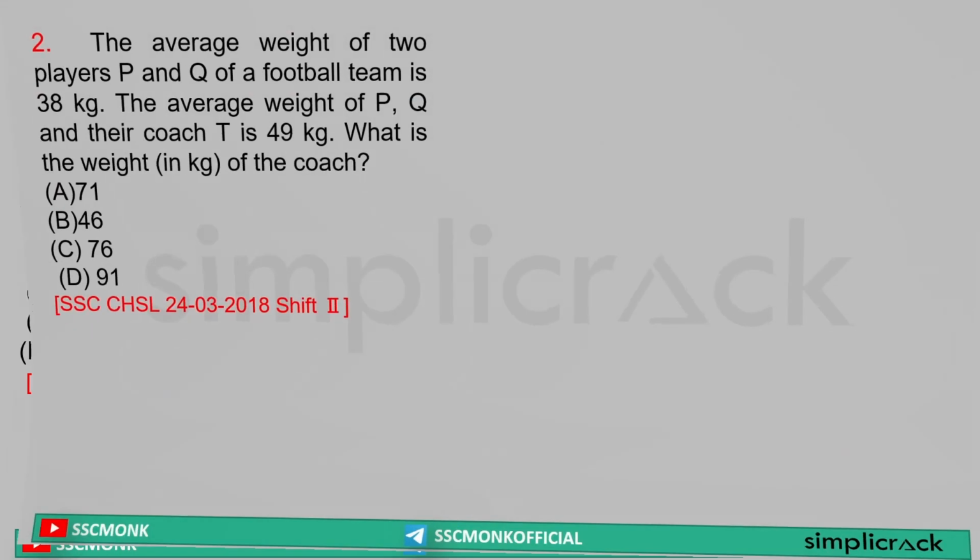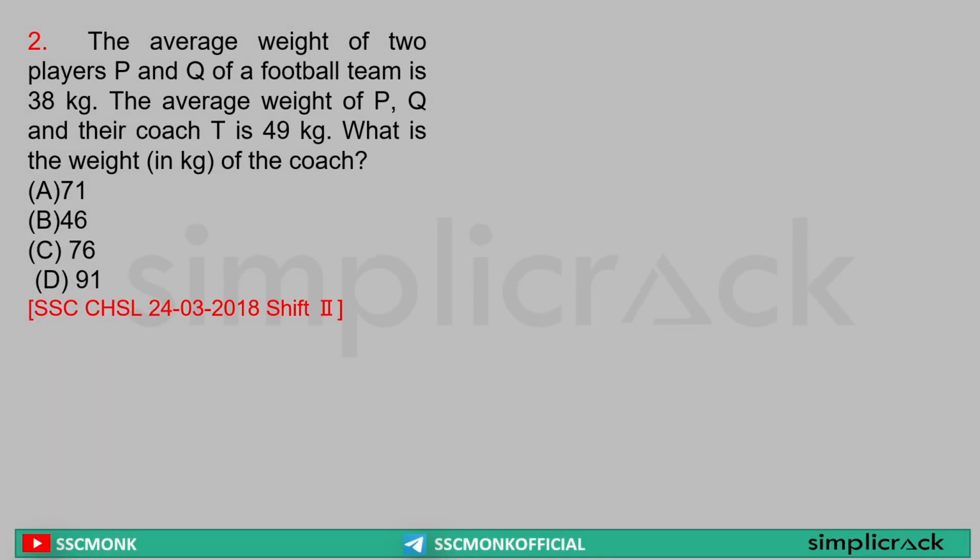Next. The average weight of two players P and Q of a football team is 38. The average weight of P, Q and their coach T is 49 kg. Now understand. P, Q, average weight 38. That means P also 38, Q also 38. Now it is for your understanding, this is not the final. Now understand, T is coming. So once T comes, the average becomes 49.